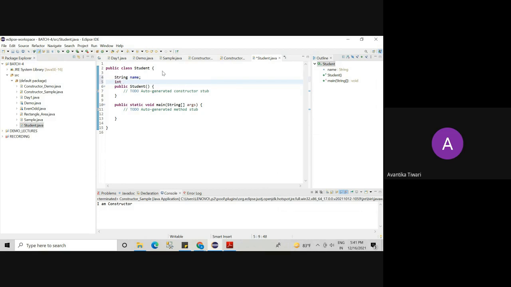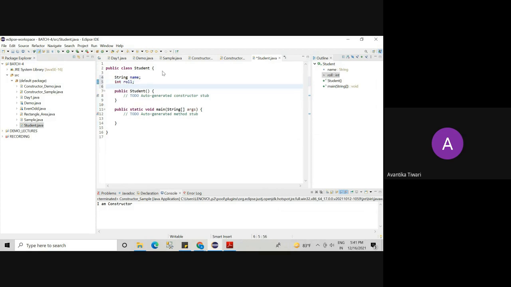Then I will store the roll numbers, and then age. So how many variables do we have? Three. What is the type of these variables? Is it an instance variable, a static variable, or a local variable? These are instance variables. Very good.